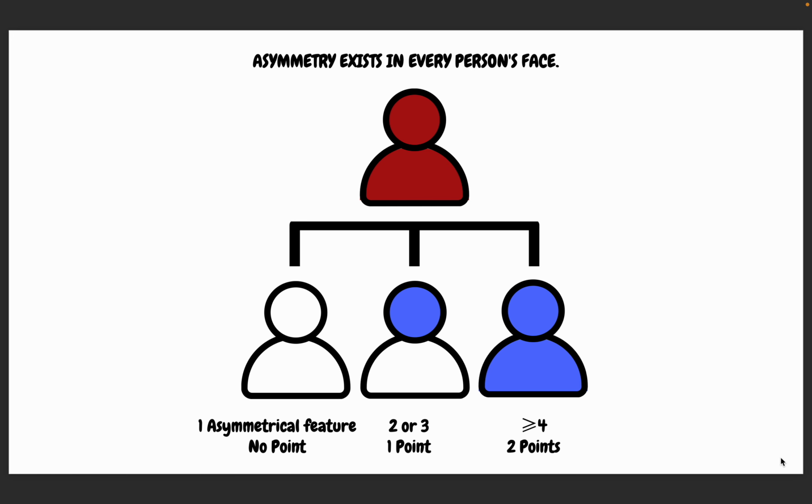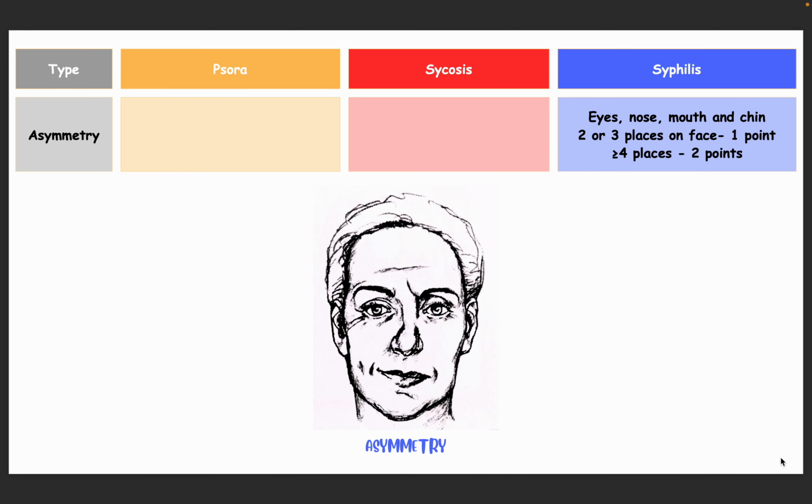Asymmetry exists in every person's face, which is quite normal. So when one asymmetrical feature is present, there would be no point given. When 2 or 3 asymmetrical features can be seen, then it will get 1 point. When 4 or more asymmetrical features are present, it will get 2 points. So in syphilis, there is asymmetry of eyes, nose, mouth and chin. If it is in 2 or 3 places on the face, it gets 1 point. If it is in 4 or more places, it is 2 points.